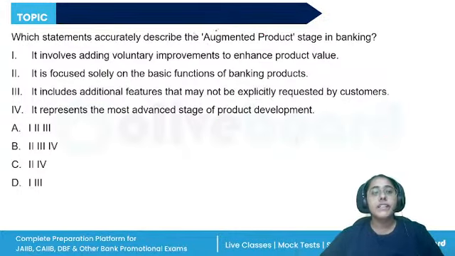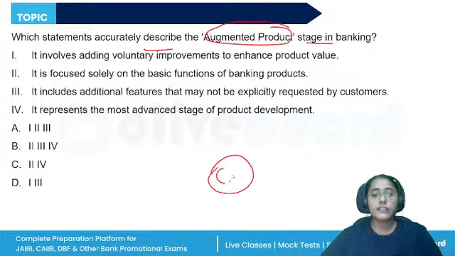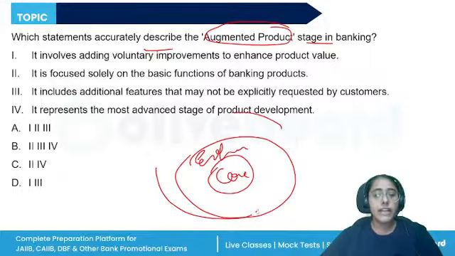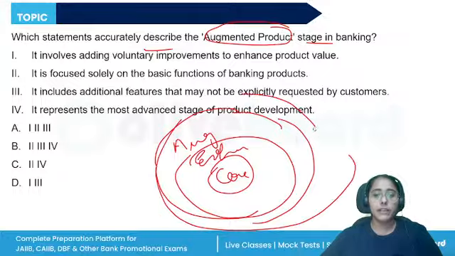Okay. Which statements accurately describe the augmented stage in banking? So, in banking, there is a core product or the generic or the basic product. Then we have the expected product, then we have the augmented product, and finally we have the potential product.